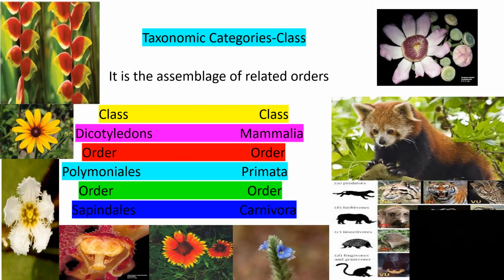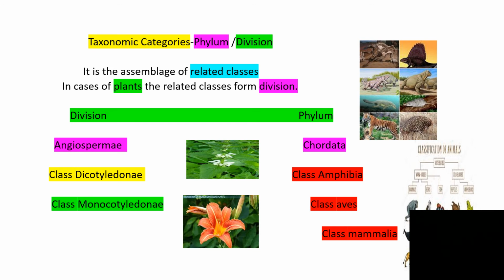The next taxonomic category is class. It is the assemblage of related orders. Class Dicotyledons, order Polemoniales, order Sapindales; class Mammalia, order Primata, order Carnivora. Our next taxonomic category is phylum or division. It is the assemblage of related classes. In the case of plants, related classes form a division. Division is used for plants and phylum for animals. Nothing great, it's all very easy. Not much to discuss here. In phylum Chordata, we have classes Mammalia, Amphibia, Aves, and Reptilia. That's all.